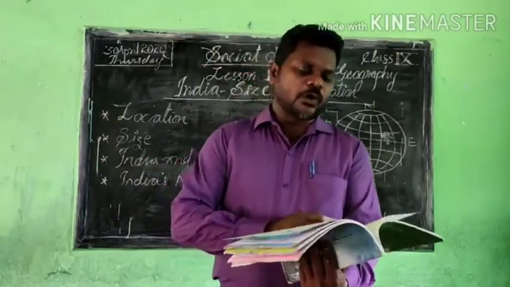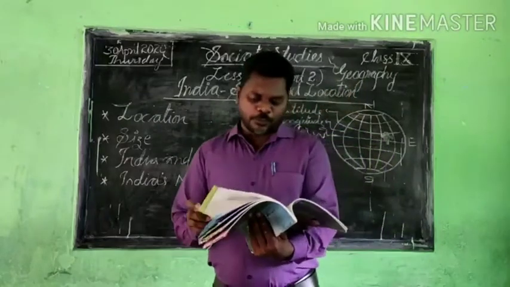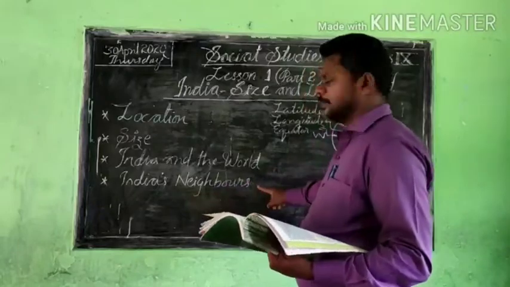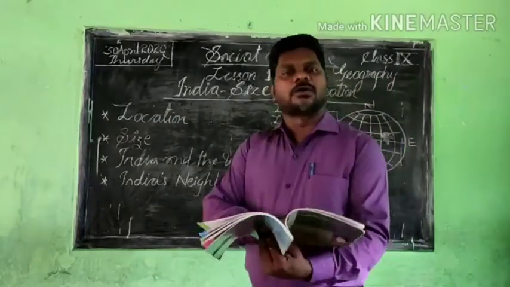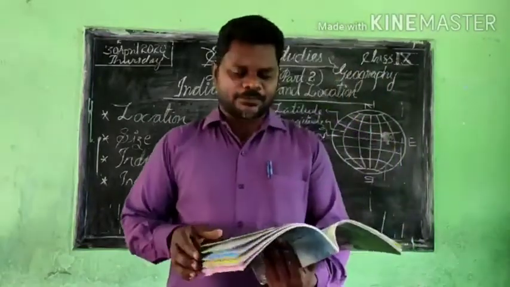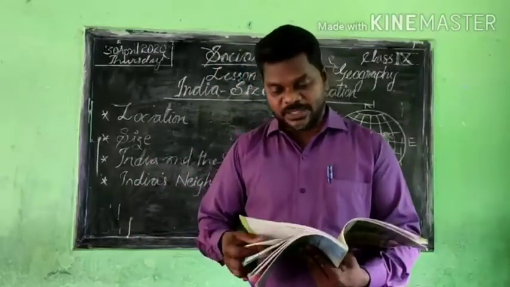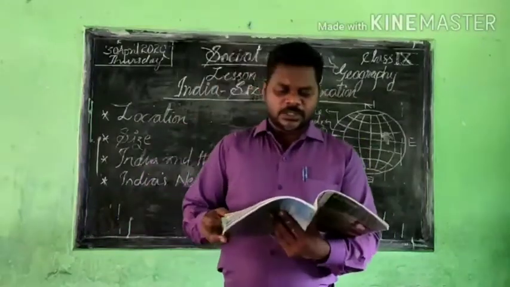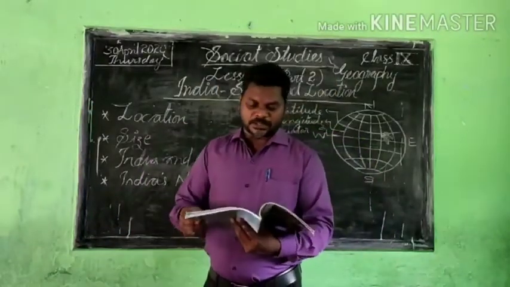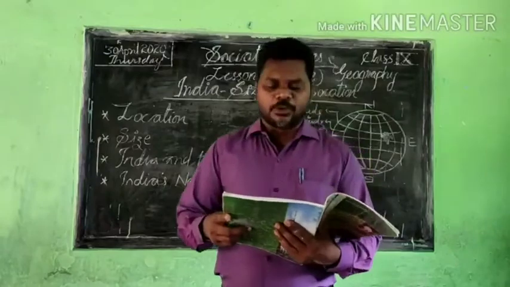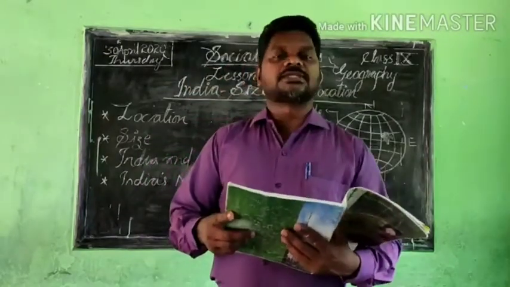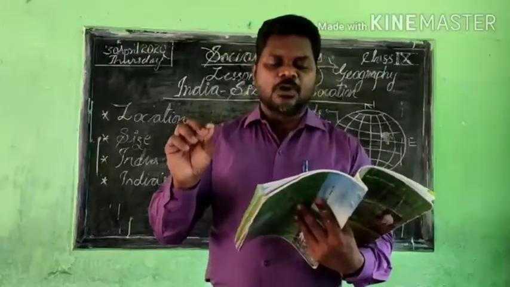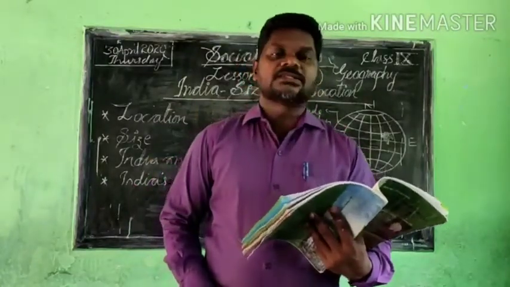Now we have to go ahead. We'll see a few more topics. Now we have to learn about India's neighbors. You know that every nation has its own neighbors. So we also have neighbors for our own India, our nation. So here we have the neighboring countries. And India occupies an important strategic position in South Asia. That's very clear. India occupies an important strategic position in South Asia.